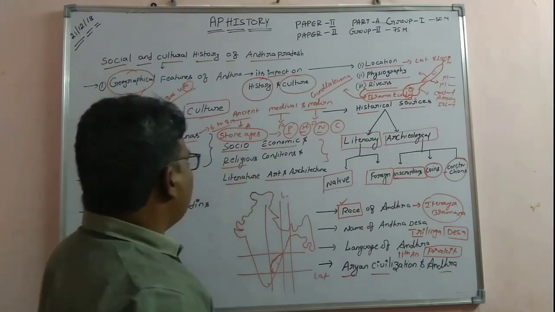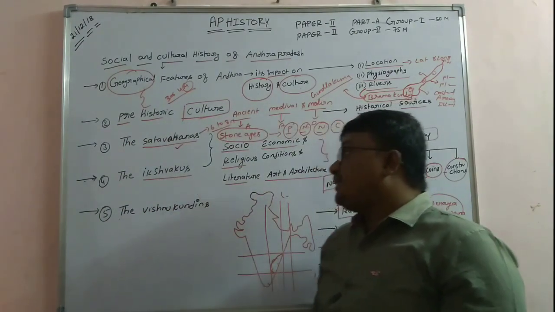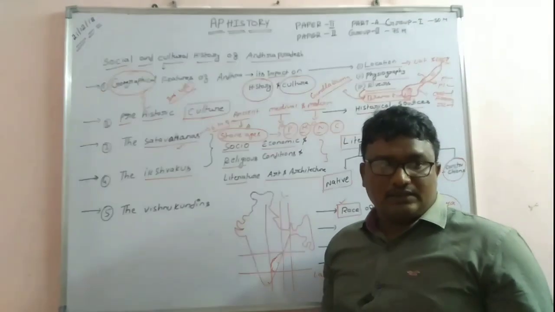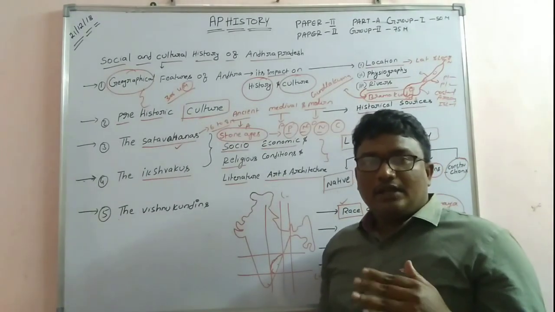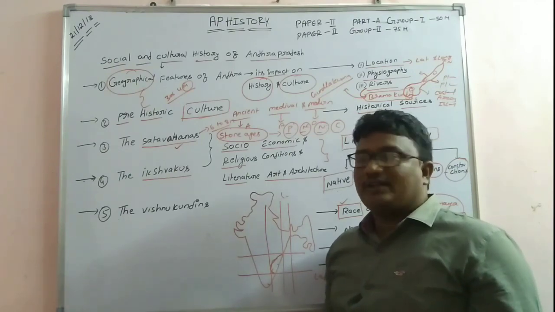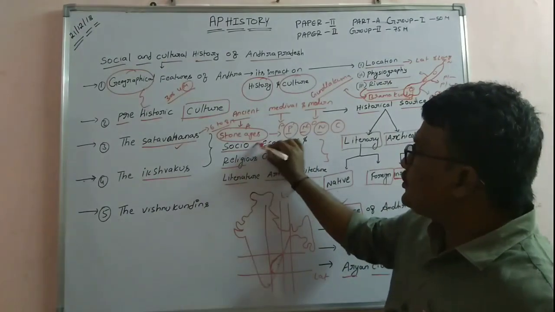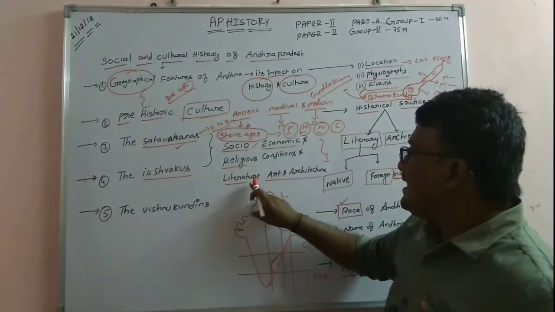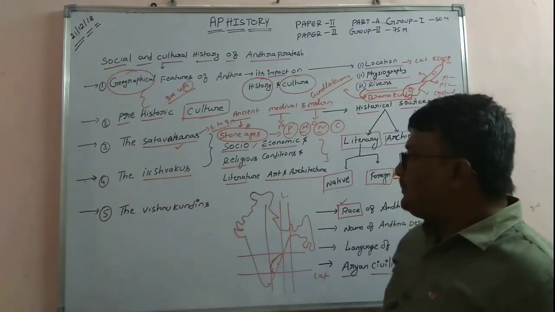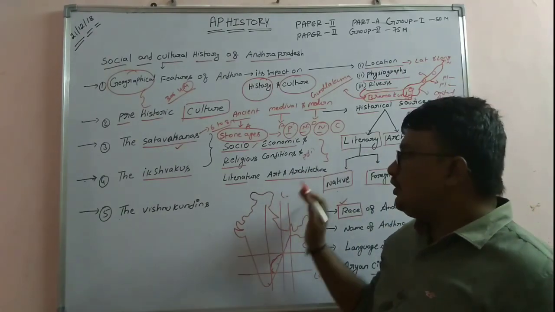There are some other topics after Ikshvakus: Brihatpalayans, Shalankayans, Anandagotrajas, and some small kingdoms. But they are not mentioned in our syllabus, though we have to go for that. Entirely we should focus on socio-economic, religious, literature, and art and architectural conditions, and parallelly political conditions for all the other dynasties.